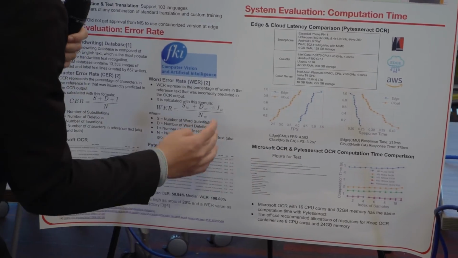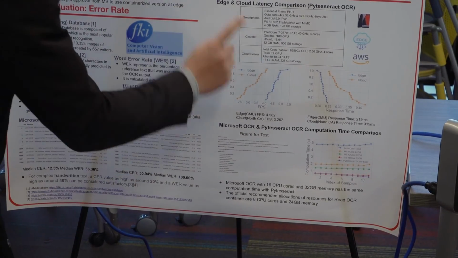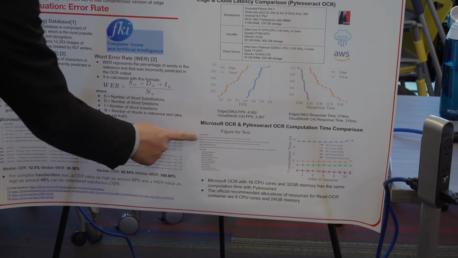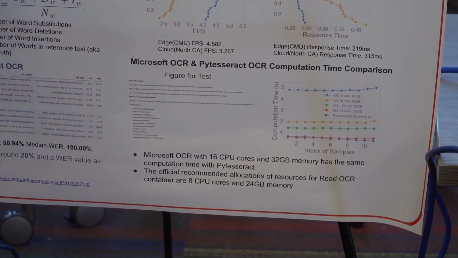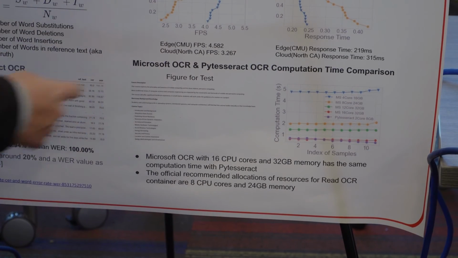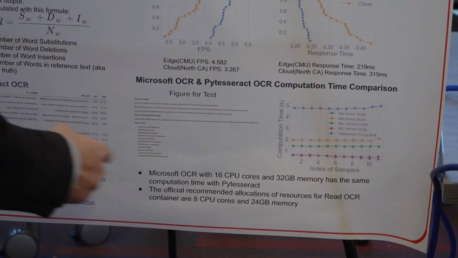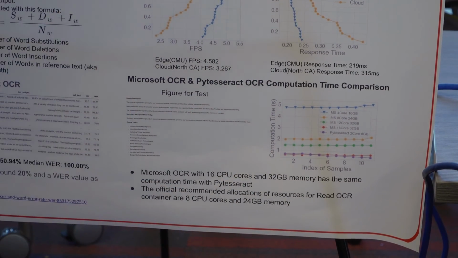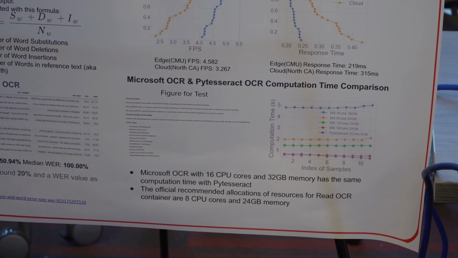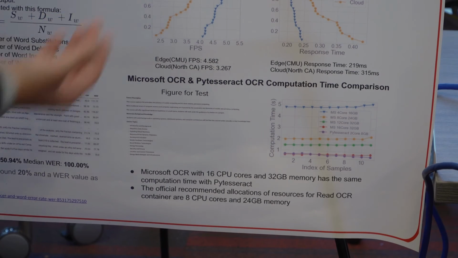Finally, we want to compare the computation time of the two different models, the Microsoft OCR and PyTesseract. We use a test figure that contains around 100 words. It's a very large image, which gives a better evaluation of the computation time. We compare the computation time in different settings, because with Microsoft OCR we can determine how much memory we want to allocate to it.